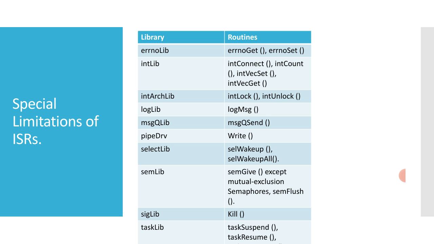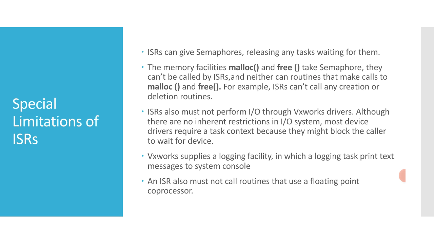We should note the basic restriction on ISRs is that they must not invoke routines that might cause the caller to block. For example, they must not try to take a semaphore, because if the semaphore is unavailable, the kernel tries to switch the caller to the pended state. So let's see the limitations in more depth.